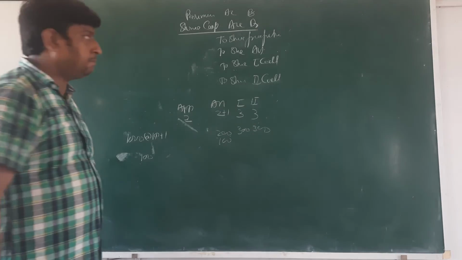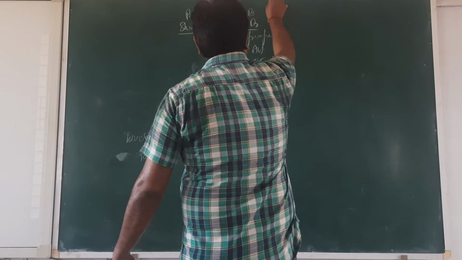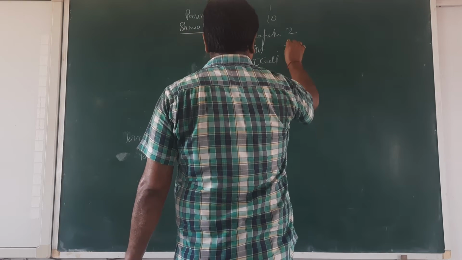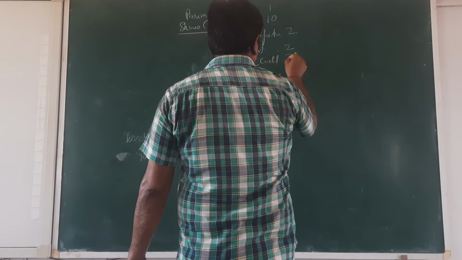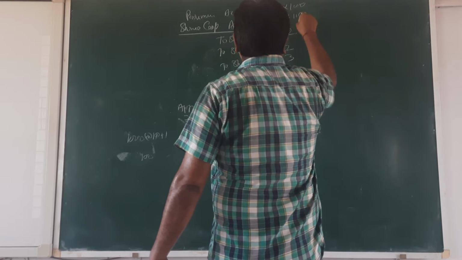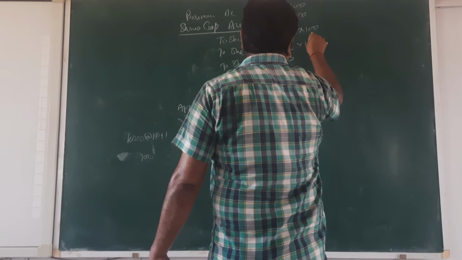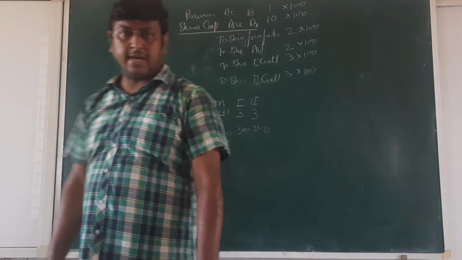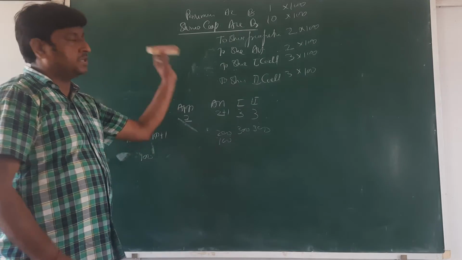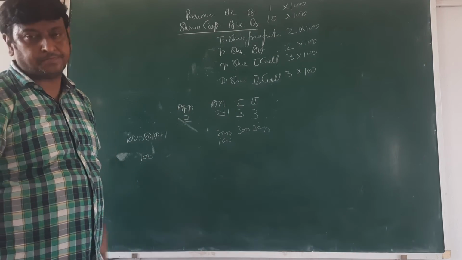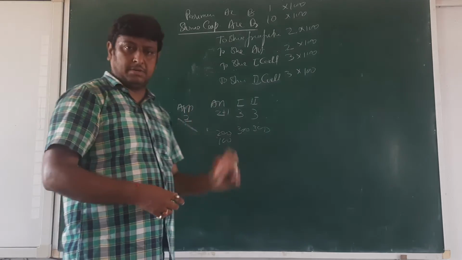10 rupees full called up. Again 10 rupees full called up. 1 rupee premium we have not received. 2 rupees we have received. 2 rupees we have not received. 3 rupees and 3 rupees we have not received. Multiply by 100, because the number of shares is 100. Okay? Now finished. Clear, beta? It's a premium.